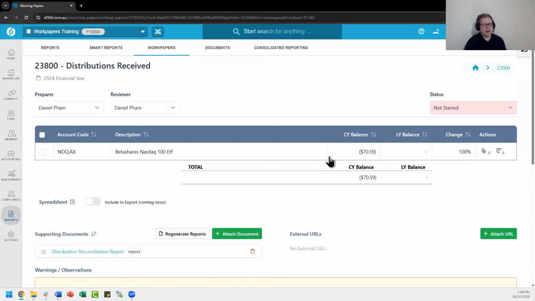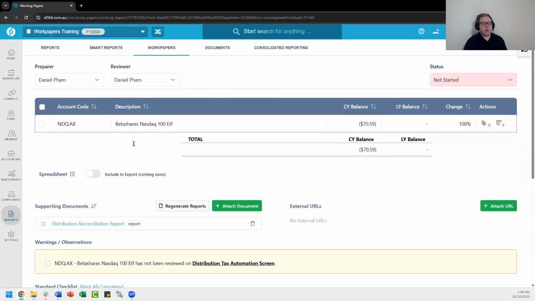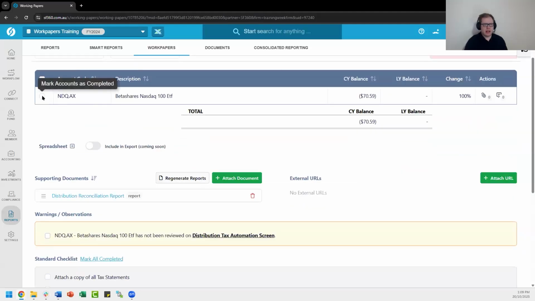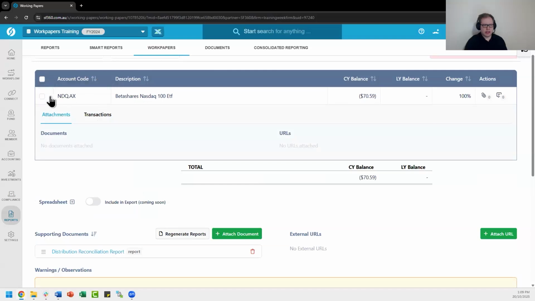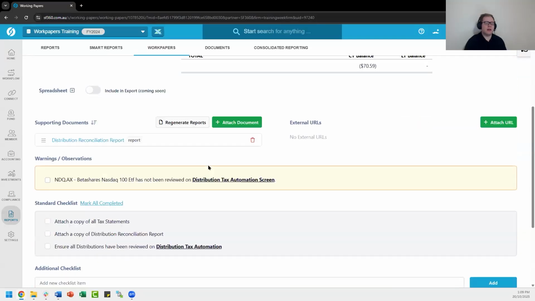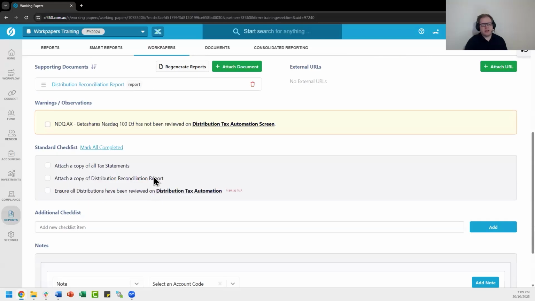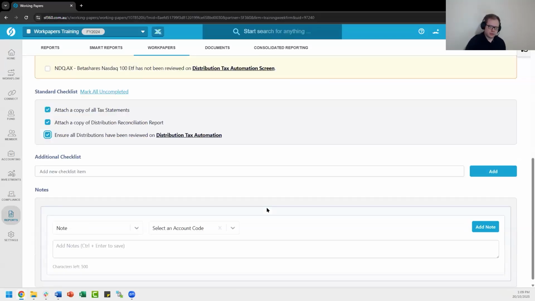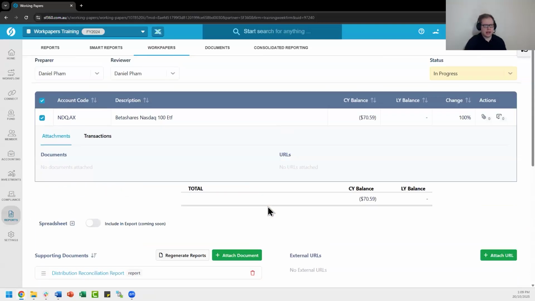And then from here, we have a couple of different tasks. We'll be asked to review the balance of the account to ensure that's correct, which is right here, and we can mark that. We'll be asked to have a look at some of the supporting documents. So for instance, we have the distribution reconciliation report here. Some warnings may appear related to that particular account, but the other thing to be aware of is the checklist. So making sure we're going through this checklist here and ticking these tasks off as we go along. So that is the account review section.